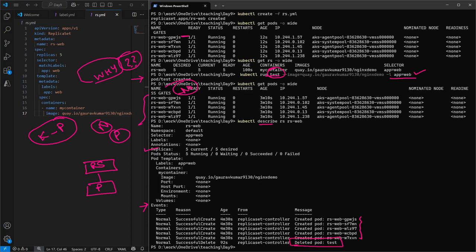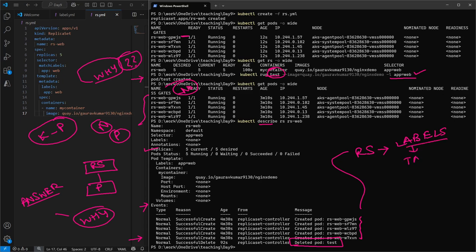Okay. Again, the question comes, why has this pod been deleted? The answer is, replica set works on the principle of labels. Okay, what are labels?